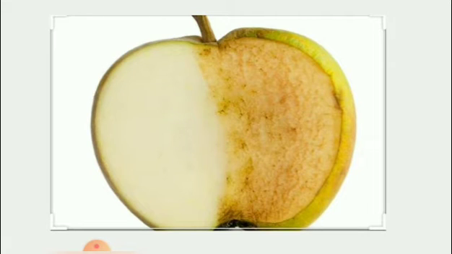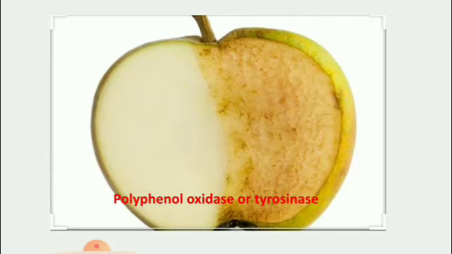The name of the enzyme is polyphenol oxidase or tyrosinase. This enzyme in contact with oxygen catalyzes a biochemical reaction of phenolic compounds. These phenolic compounds give brown pigments to the apple. The name of the brown pigment is melanins.